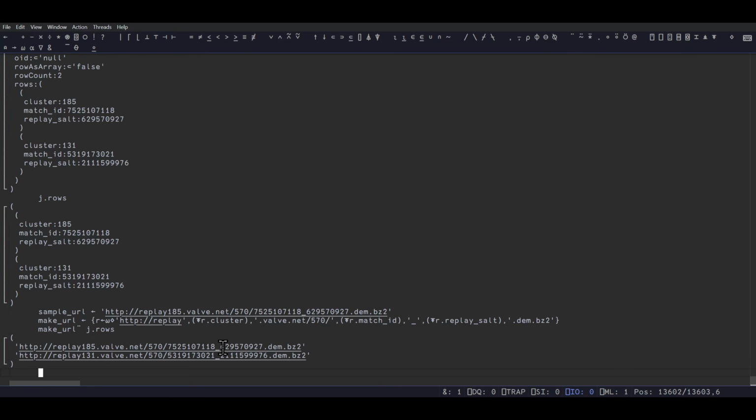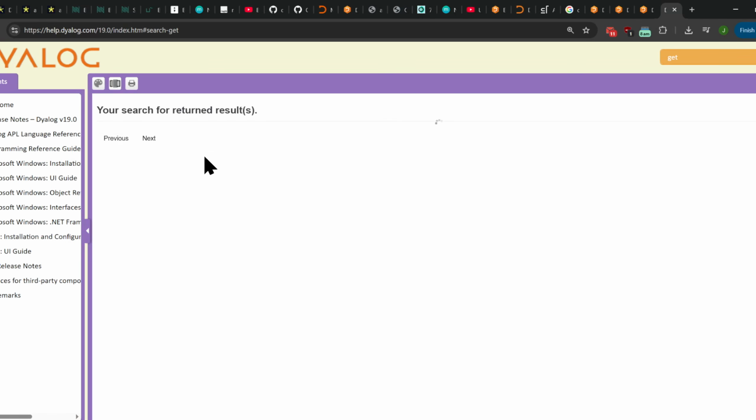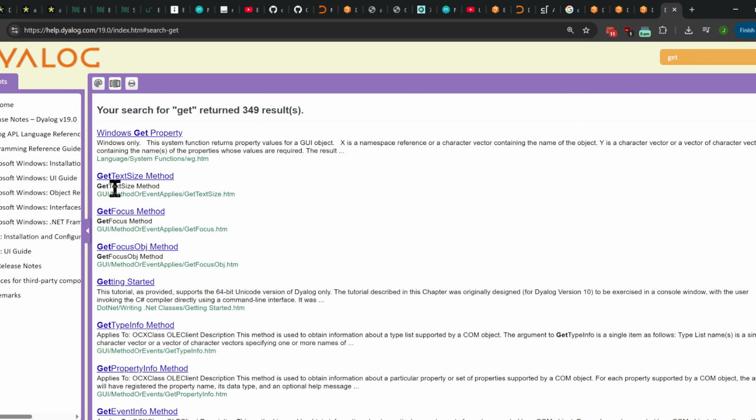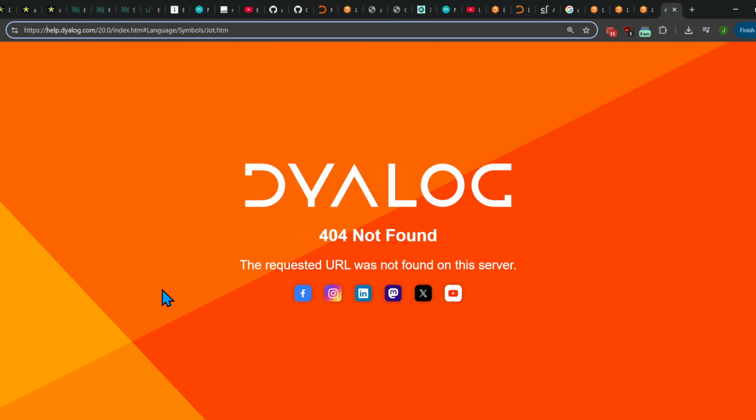So now we have 2 URLs, and if I want to simply download them, I can probably do HTTP command dot get on this. Okay, how do you compose? Hold on. Is that compose? I forget. F1 search get. That's probably fine. I don't remember how to fix this one, but 19 is good enough. Get. Okay. Windows get text. No. At least it's called get. Oh, I see. Okay, F1. We'll go back to 19.